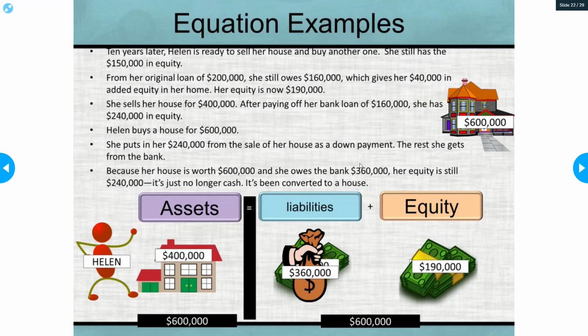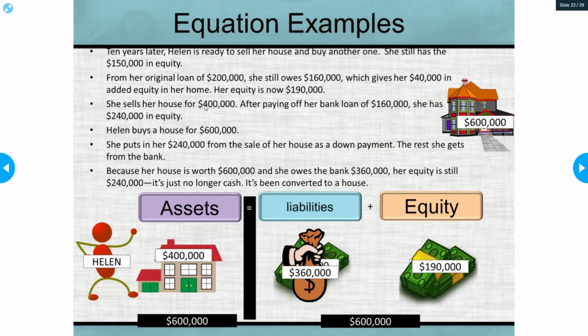As we look at the accounting equation, let's go even more in depth with the last example. Ten years later, Helen is ready to sell her house and buy another one. She still has the $150,000 in equity. From her original loan of $200,000, she has paid down to owing $160,000, which gives her $40,000 in added equity. So now she has $150,000 plus $40,000, which means $190,000 in equity and $160,000 in liabilities, or debt.